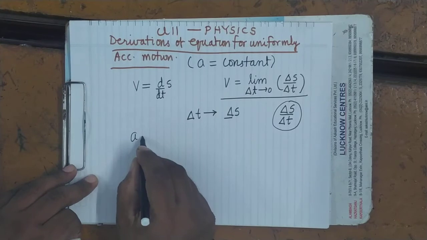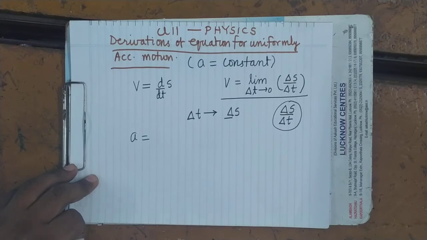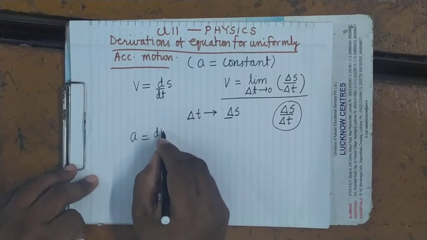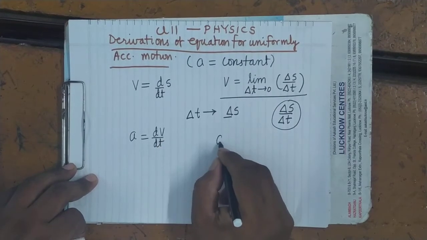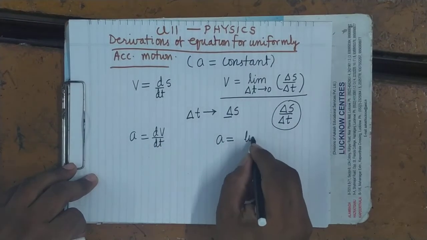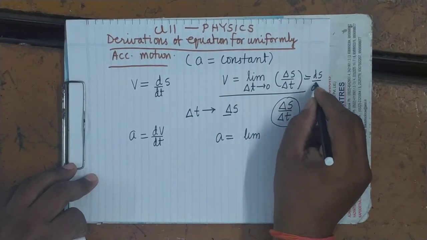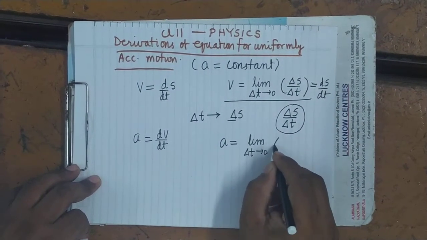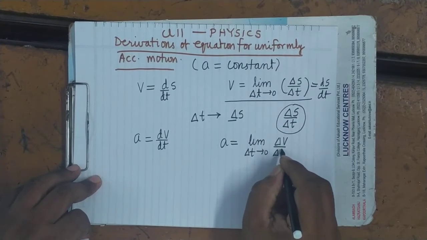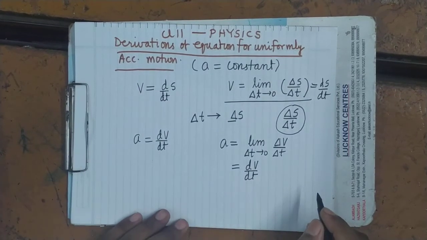Similarly, acceleration, that is the rate of change of velocity, the average value of acceleration is delta v upon delta t. Here it is dv upon dt, that is d by dt of velocity. Limit delta t tending to 0 of delta v upon delta t, that we call dv upon dt, d by dt of v.